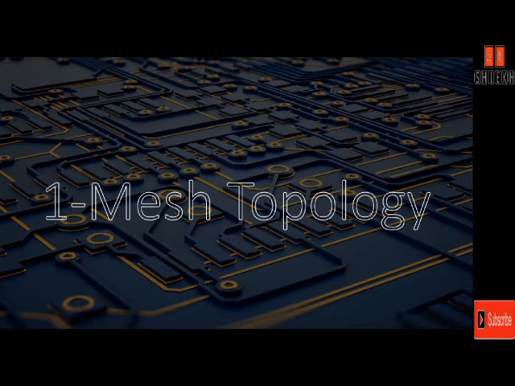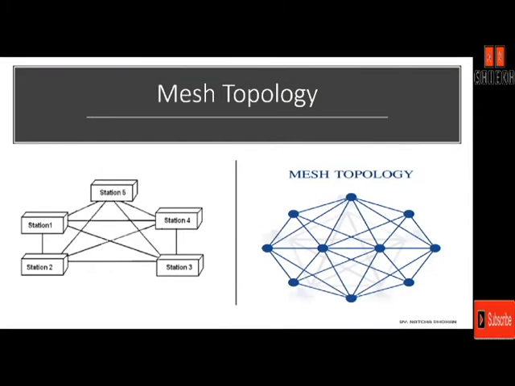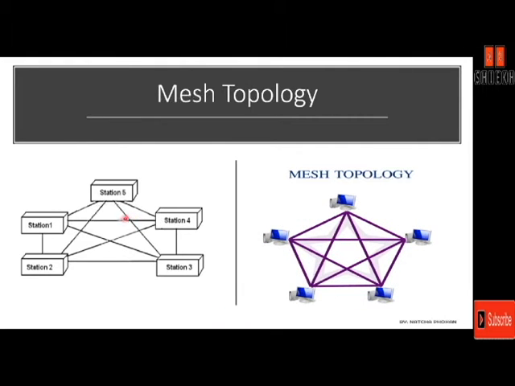So the very first topology is mesh topology. In mesh topology, every device has a dedicated point-to-point link to every other device. The term dedicated means that each link carries traffic only between two devices that it connects together. Let's see a diagram for better understanding. So, in the diagram, each device has a dedicated link of communication with the other device. This formation is known as mesh topology.